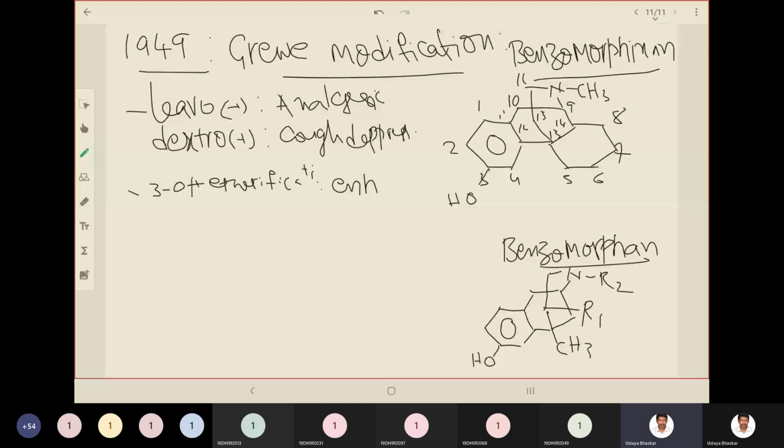Agonistic plus antagonistic activity. And N-ethyl derivatives lack activity, and N-allyl compounds like levallorphan are potent antagonists. That means if nitrogen is added with an allyl group, that will be an antagonist as we saw earlier.